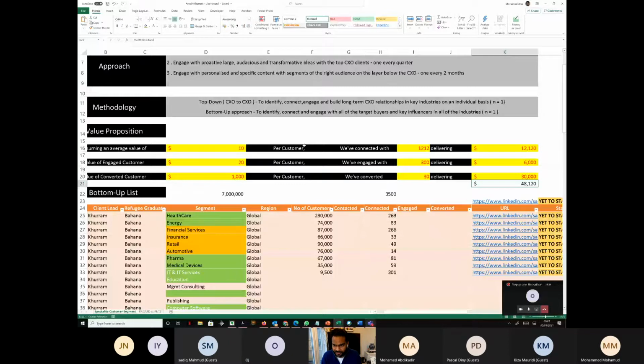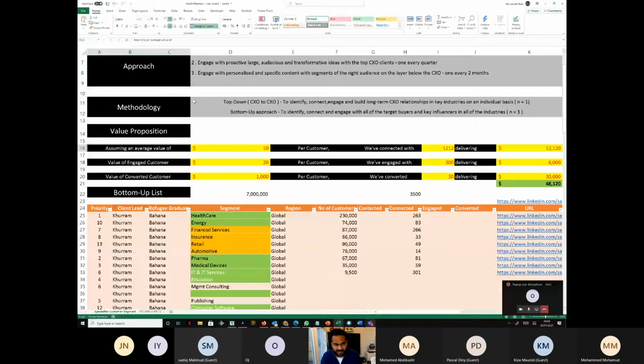Not real value, right? This is more like, for example, when the client hires you, he pays $100 to hire you. That's real cash, real money that he pays us in order to hire you. Then you do some work, but we don't really capture the value of your work.